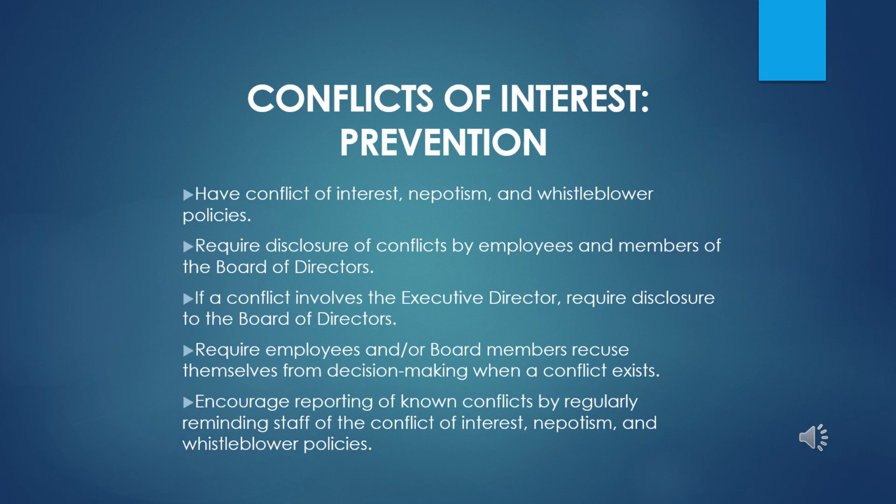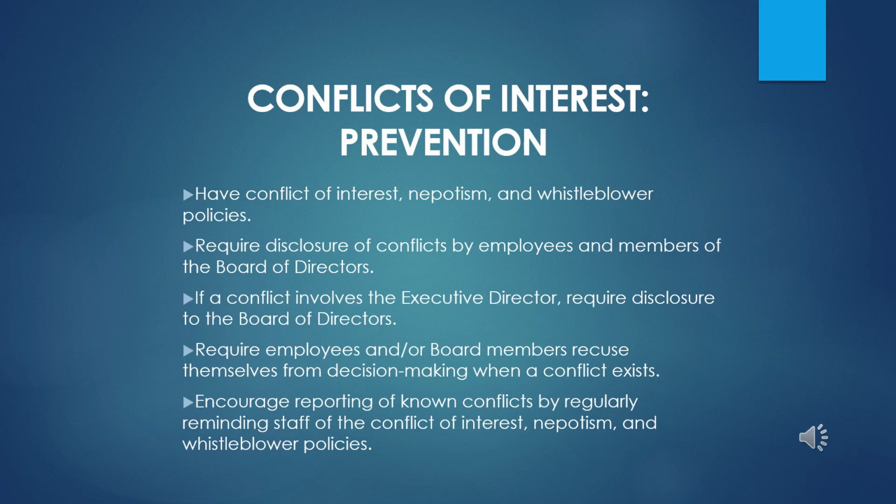This is a list of best practices for preventing and detecting all problematic conflicts of interest. First, have a conflict of interest policy and a nepotism policy that describes steps that need to be taken when a conflict exists, in both contracting as well as hiring. Also, have a whistleblower policy that protects staff that report problematic conflicts.